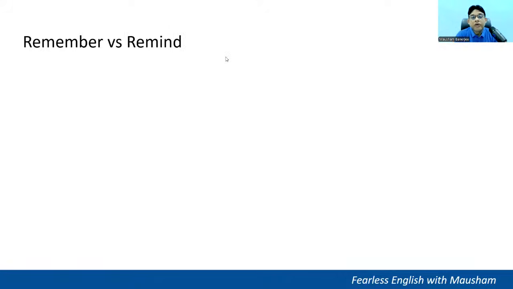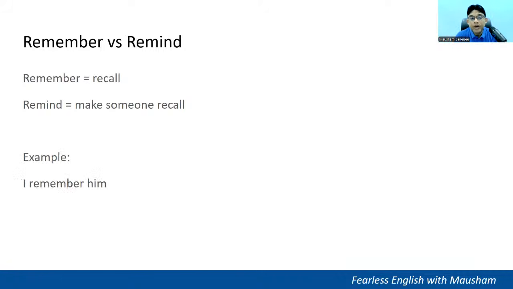Remember versus remind. Remember means to recall something. Remind means to make someone recall something. Example, I remember him. I can recall him. However, remind me later. Remind someone.